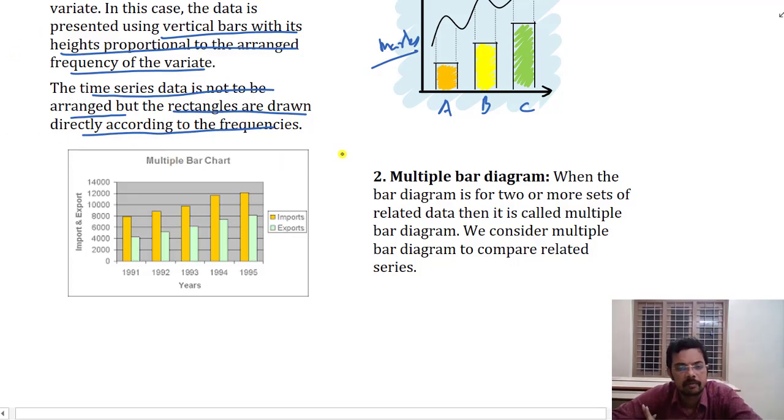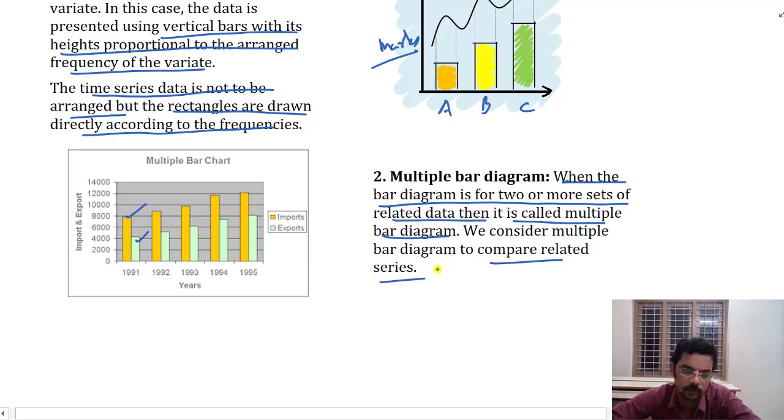Now the multiple bar diagram. Here we have time, with different years provided, and a comparison of two different items. For example, this is the production of rice and this is the production of wheat in this year, and we can compare how much and how much. When a bar diagram for two or more sets of related data is provided, we call that diagram a multiple bar diagram. It is used for comparison of related series.